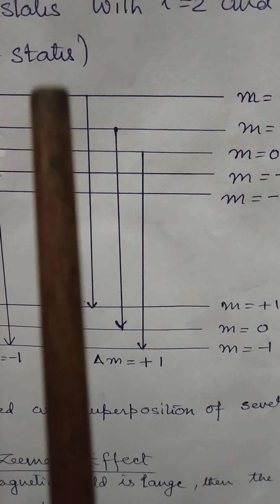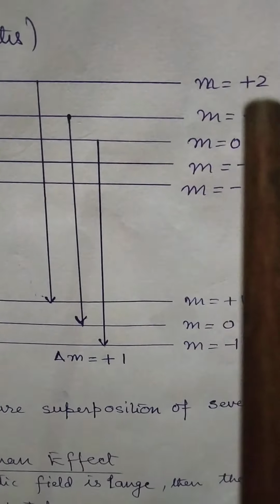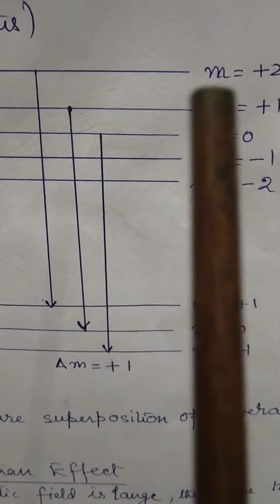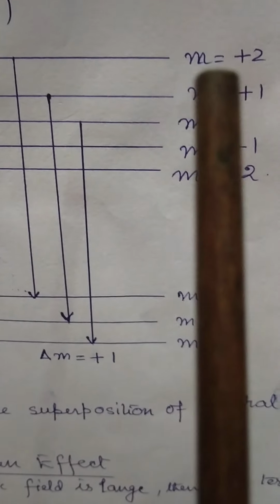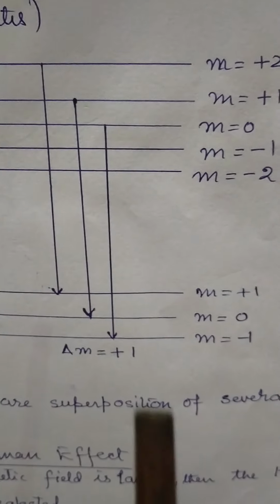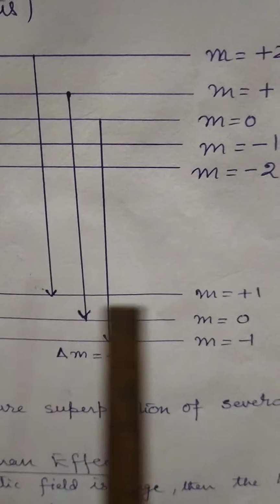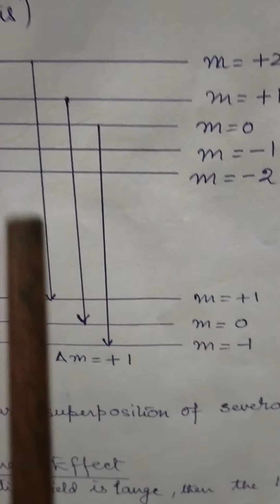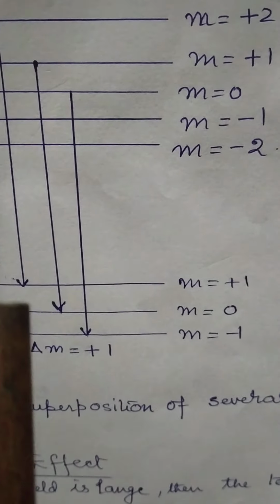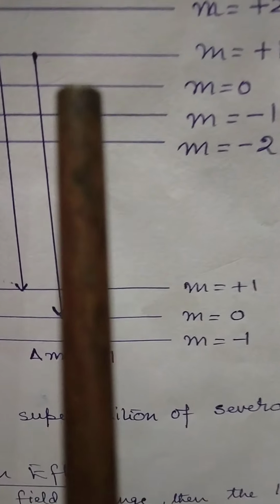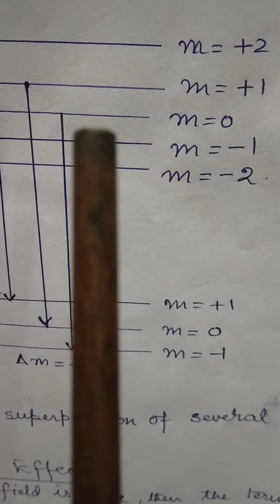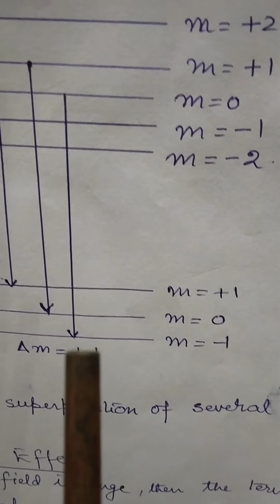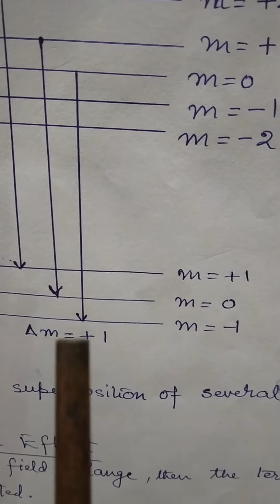So let us also discuss this term, that is the transition taking place from the D state where M equal to plus 2 to the P state where M equal to plus 1. The second one is taking place from M equal to plus 1 state to M equal to 0 state. The third one is taking place from M equal to 0 in the D state to M equal to minus 1 in the P state.